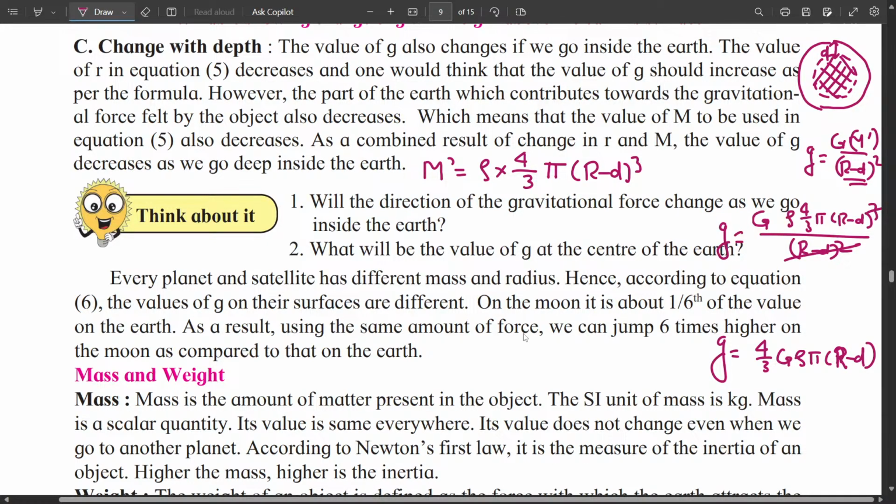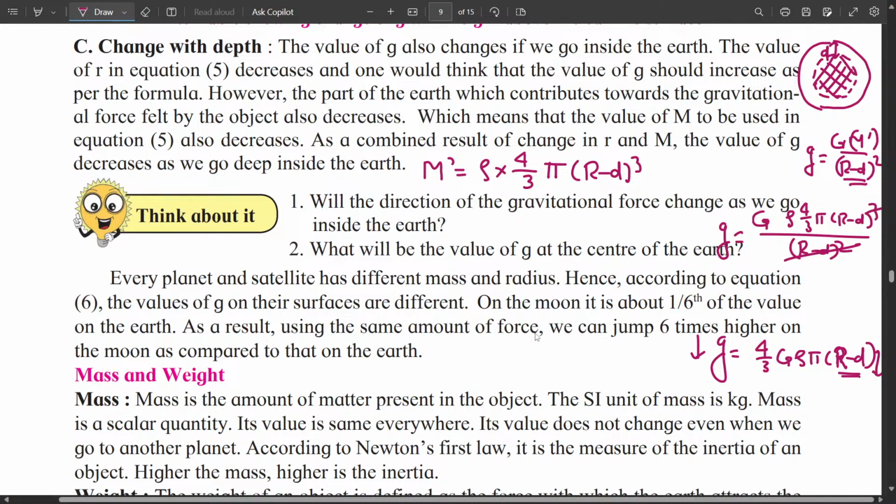It's actually direct proportion. So as the d increases, r minus d will decrease, and that will decrease the value of gravitational acceleration. So the value of g also changes if we go inside the earth. Value of small r, that is r minus d, in equation 5 decreases, and one would think that value of g should increase as we go down, as we go deeper inside the earth.